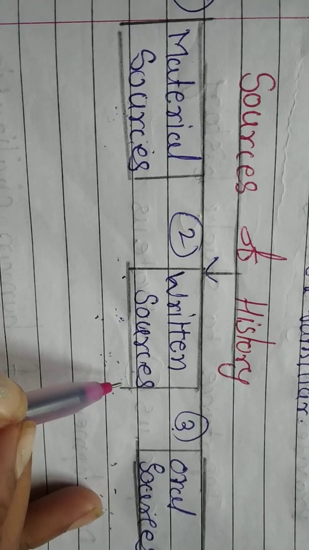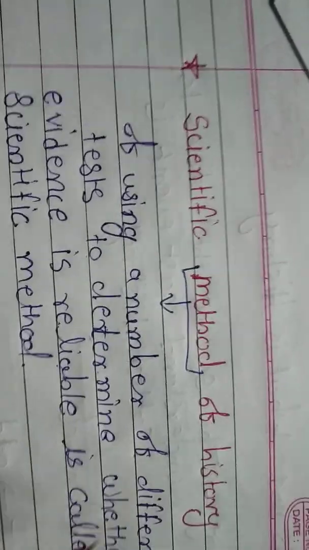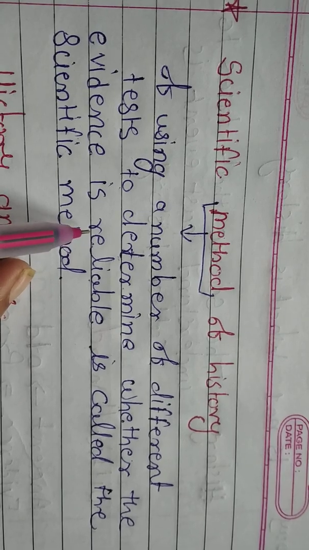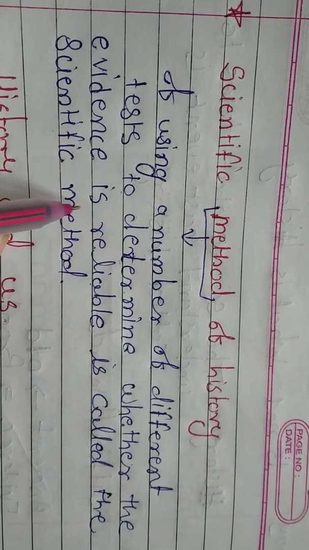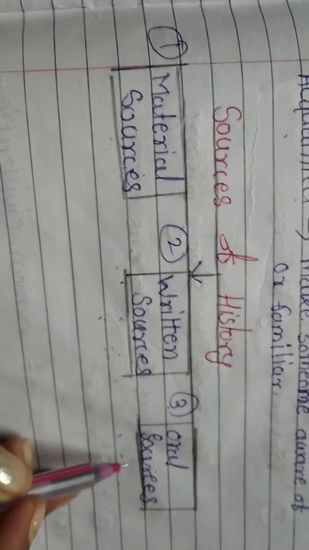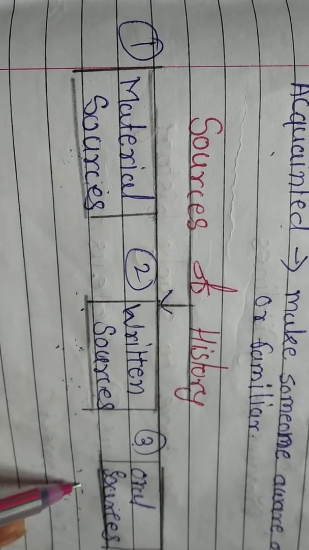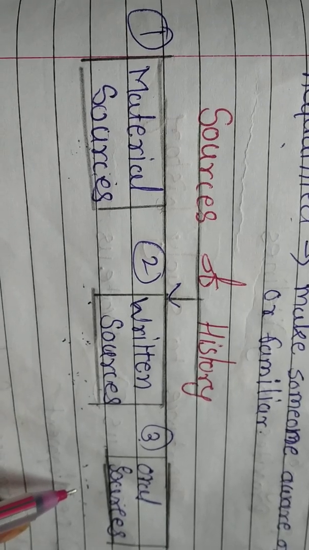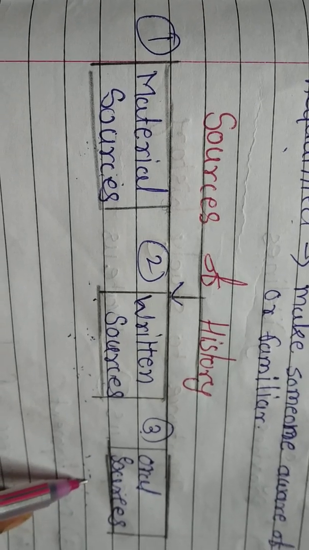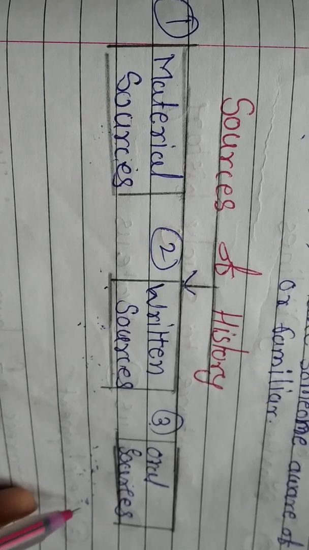So the scientific method of history means what? The method of using a number of different tests to determine whether the evidence is reliable is called the scientific method. By using the material sources, written sources and oral sources, we get a lot of information about historical events and proofs, and we can examine them by testing the sources to determine whether the evidence is reliable or not, fair or true. Okay, got it?